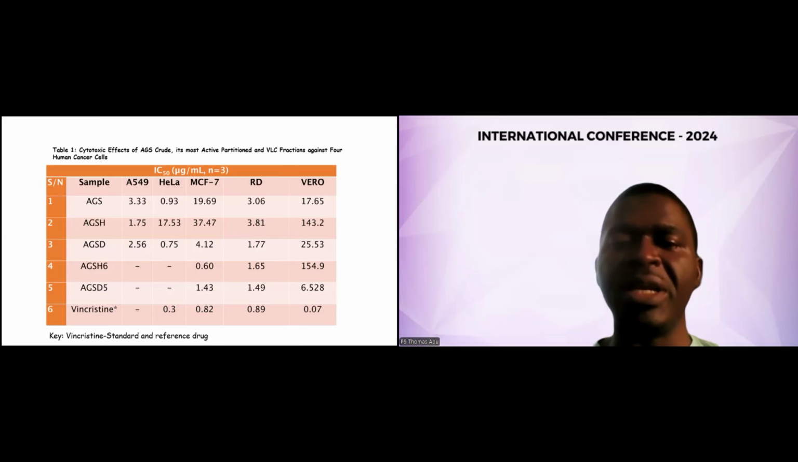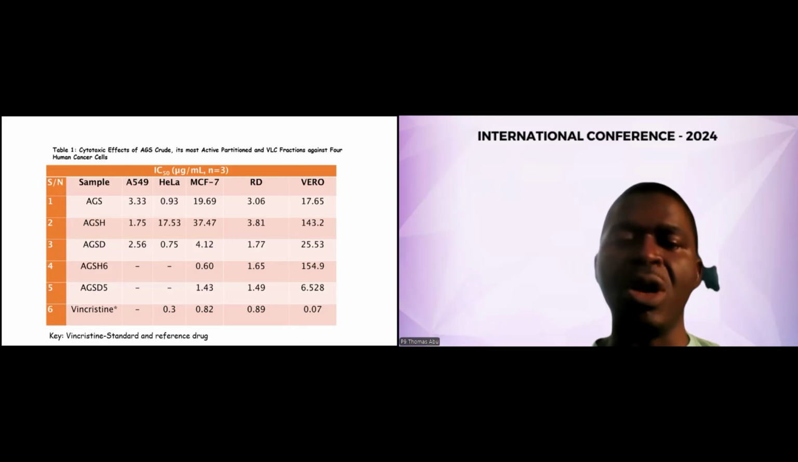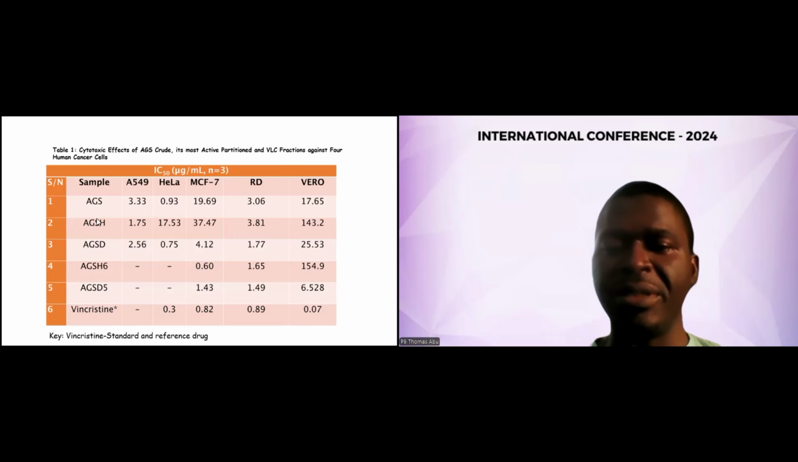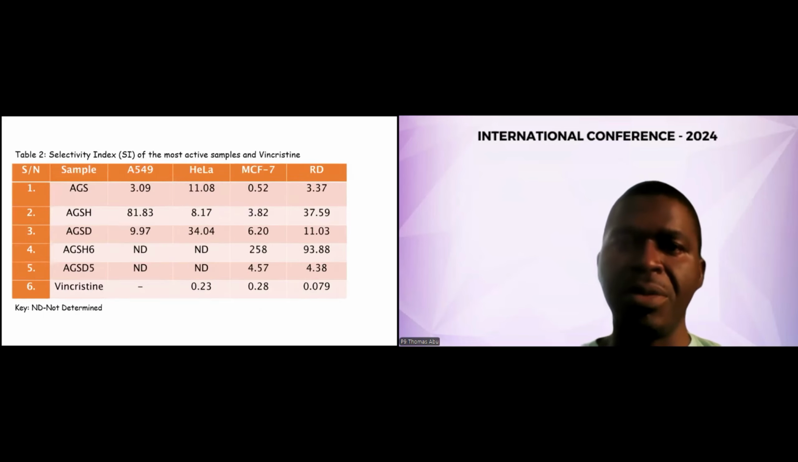From this, we can see that AGSH6 had a high potency, that is the inhibitory concentration at 50%, against MCF7 to be 0.60, and rhabdomyosarcoma to be 1.67, compared to the standard vincristine. And when we look at the Vero, that is the normal cell, we can see that the AGSH6 had 154.9 microgram per ml. And this is the selectivity index of the most active samples and the standard.